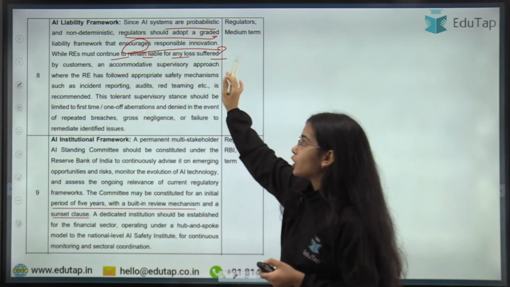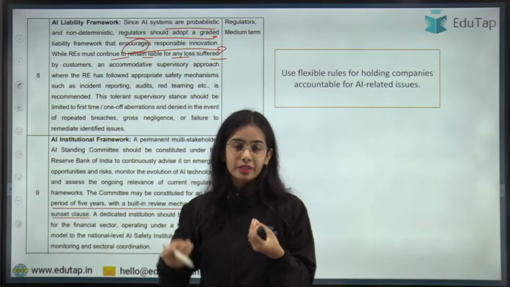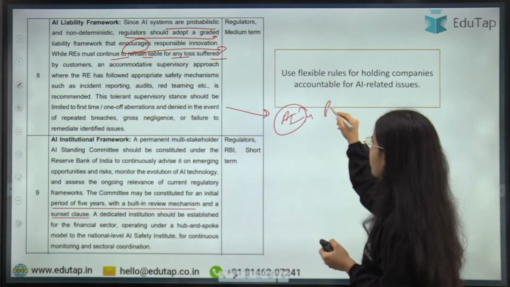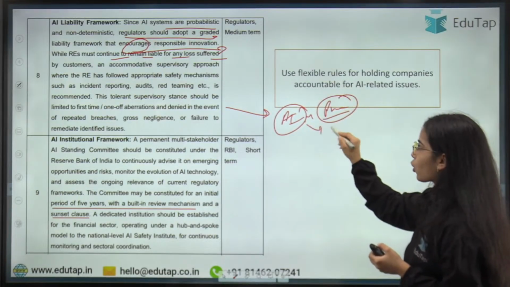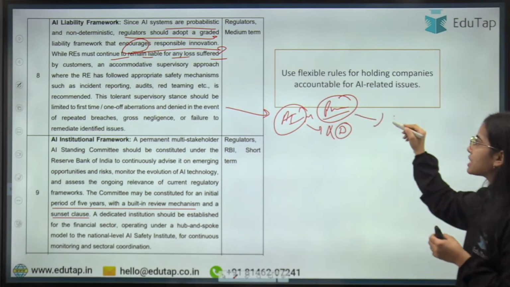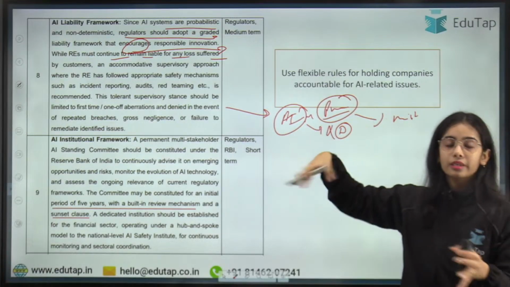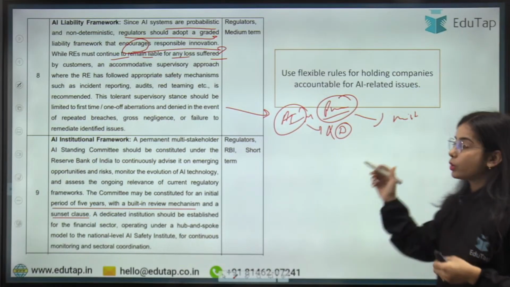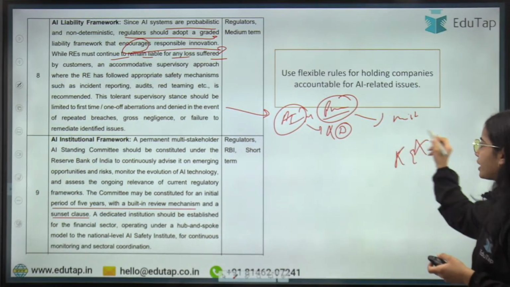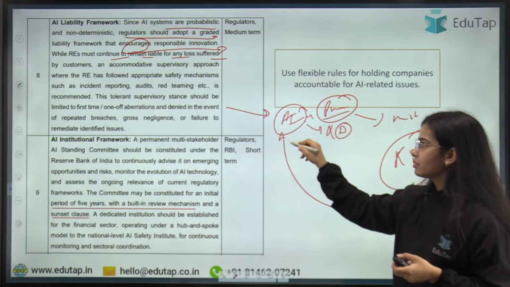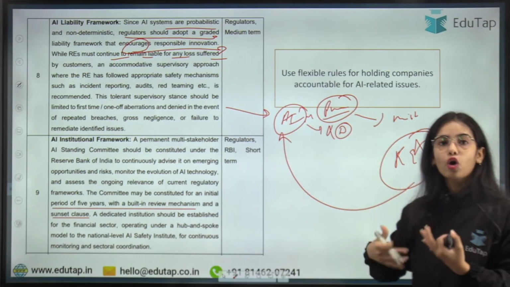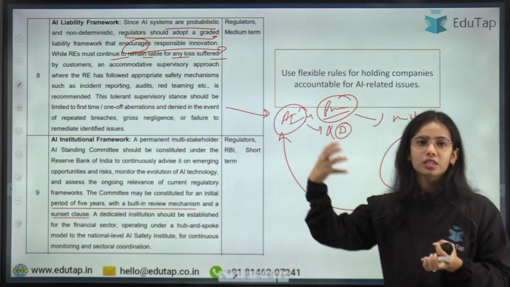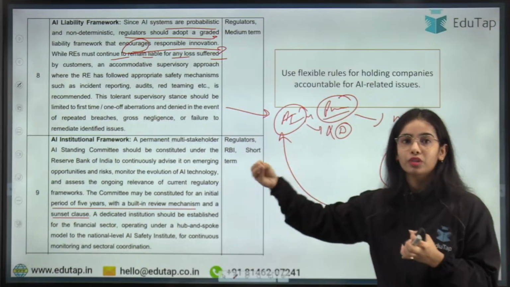So basically, this recommendation is saying that AI models are probabilistic in nature, not deterministic. So if any mistake happens through the AI, let's say some data leak is happening, it has to be understood that maybe the regulated entity is not at fault here, because the AI was developed by the regulated entity to not leak the data, but still some prompt was given and the AI released some of the data.